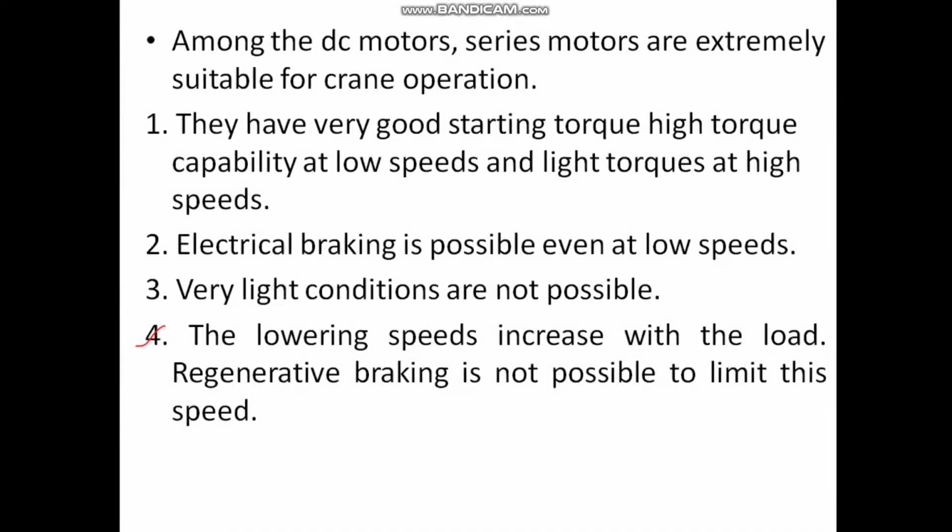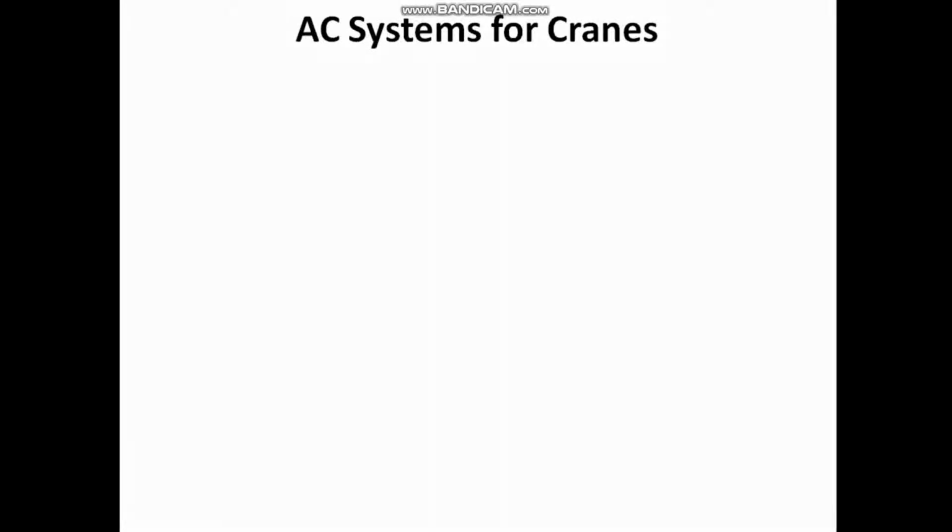However, the speed torque characteristics, when we talk about the DC motors which are to be used for crane or hoist applications, may be suitably modified to suit all the phases of the crane control. So we have seen different types of speed control, right? We have seen the voltage control method, and speed control using current control. We can control the speed, so any of these methods can be used. Next we'll go with the AC systems for cranes.